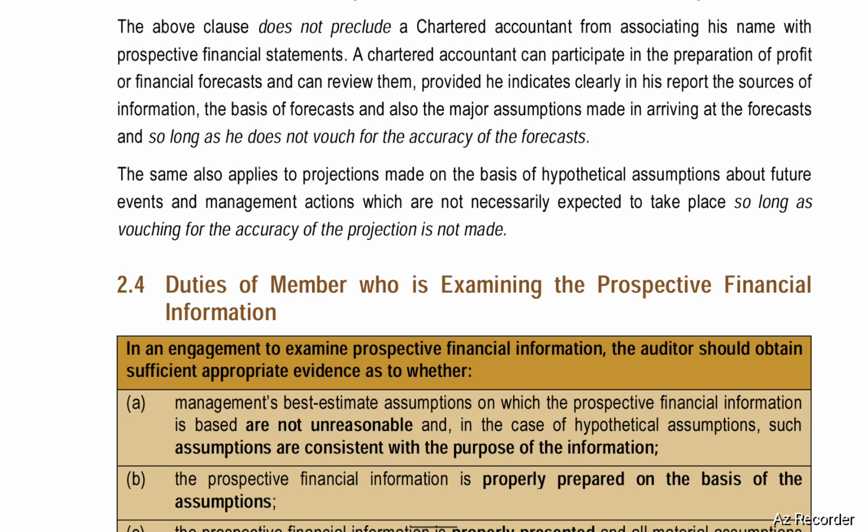The same also applies to projections made on the basis of hypothetical assumptions about future events and management actions which are not necessarily expected to take place, so long as vouching for the accuracy of the projection is not made.